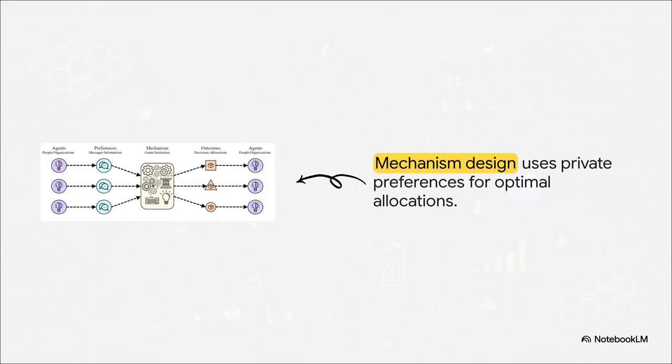Now, what's really interesting here is how the mechanism acts as this sort of invisible machine right in the middle of the process. You have agents bringing their own private preferences, that hidden information about what they truly want. The mechanism takes those private inputs and spits out optimal decisions and allocations. It seamlessly aligns that hidden information to maximize the welfare of the whole group. And, this is key, it does this without ever actually needing to trust the agents themselves.